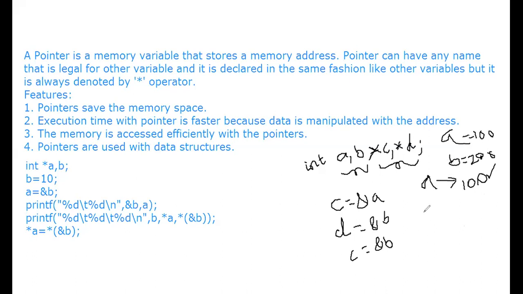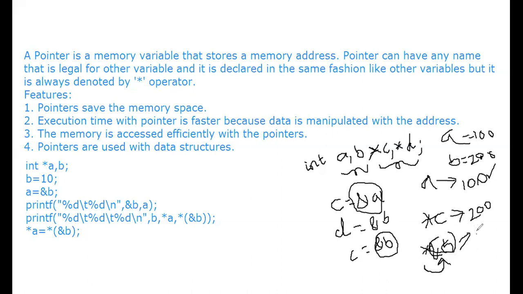So now if you want to retrieve the value of A using C, what does star C display? It will display 200, because first you placed the address of A in C, but after that you placed the address of B. So only the value you assigned last will remain in the memory location. So C means star of ampersand B. Star operator means it retrieves the value in that address. So ampersand B means here also you will get 200.